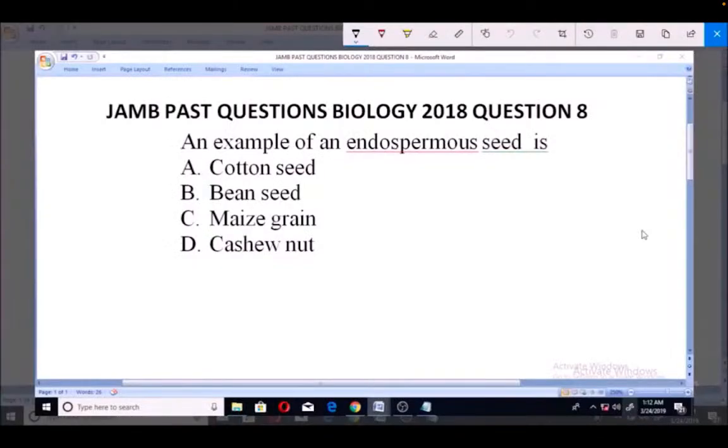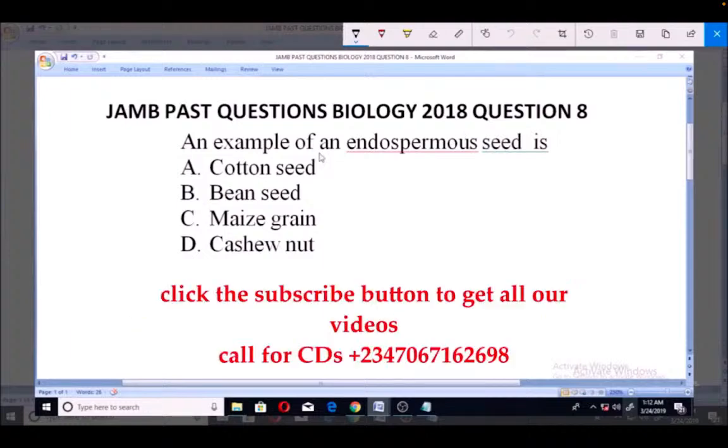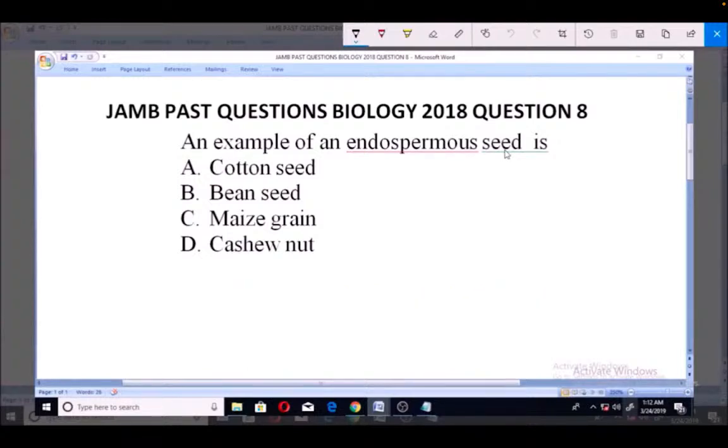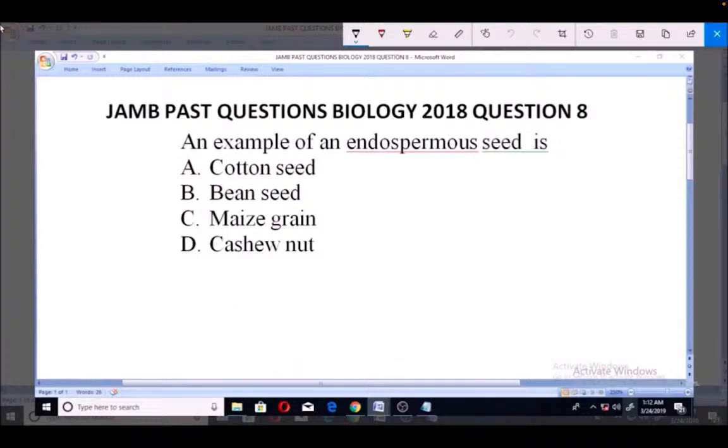Let's look at this question number 8 for JAMB Past Question Biology 2018. An example of an endospermous seed is A. Cotton seed, B. Bean seed, C. Maize grain, D. Cashew nuts. Now, for us to be able to answer this correctly, we need to know what endospermous seeds are.